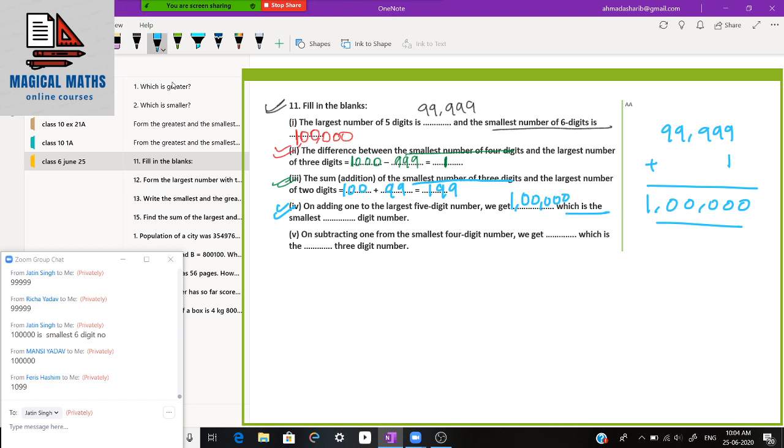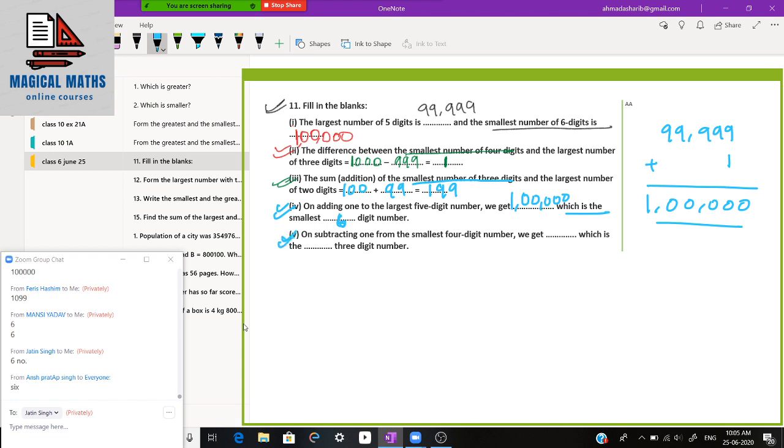How many digit number is it? 1, 2, 3, 4, 5, 6. Which is the smallest 6 digit number? Is it clear? So 1 lakh is the smallest 6 digit number. That is why you will fill 6 here.